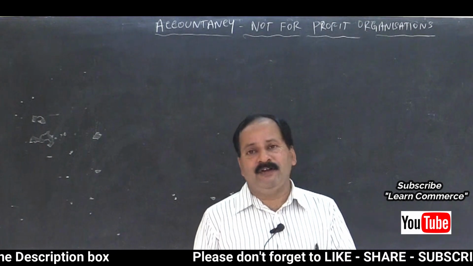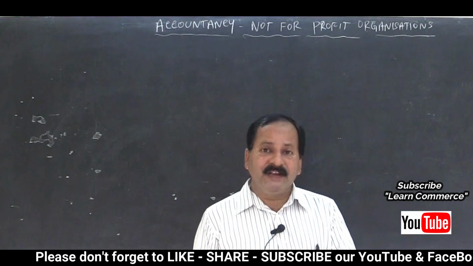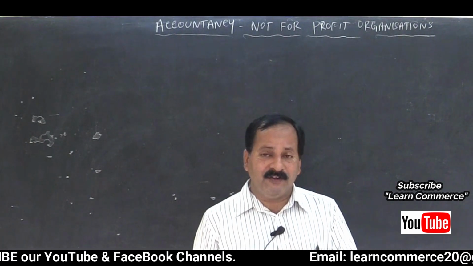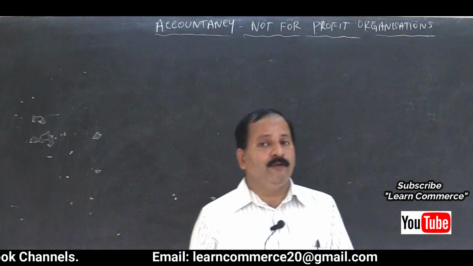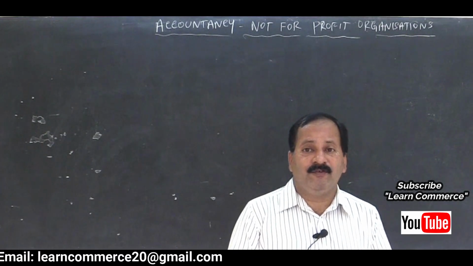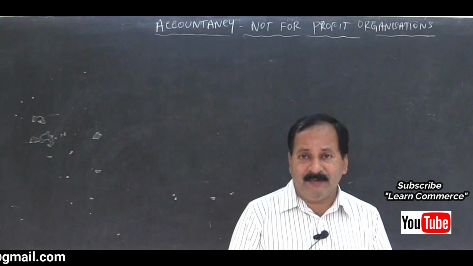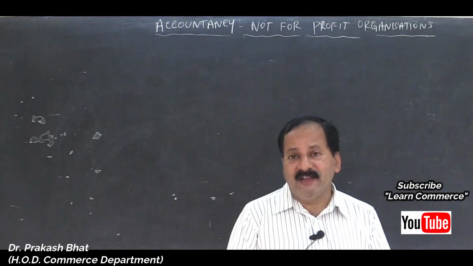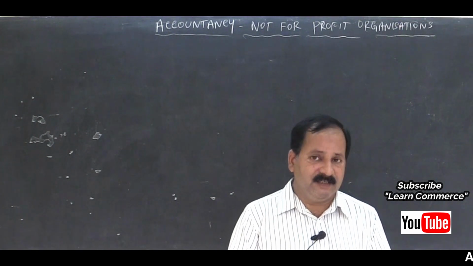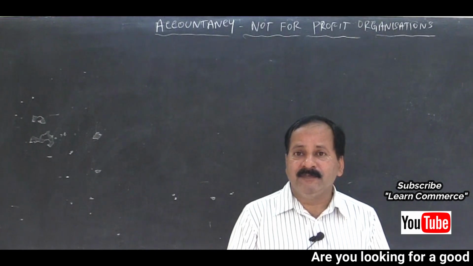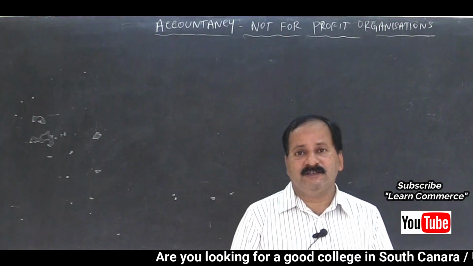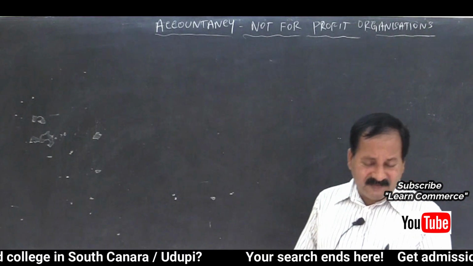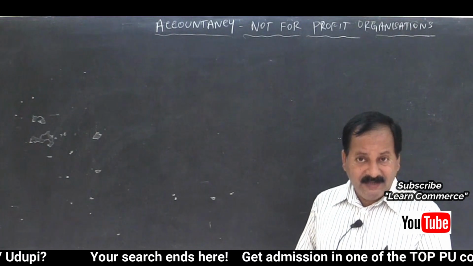Then what is capital fund? The difference between the total assets and total liabilities of a not-for-profit organization is called capital fund. In case of trading concerns, it is capital account, right? In case of sole trader, it is capital account. In case of not-for-profit organization, it is called capital fund. And all capitalized receipts are added to this fund, including the current year surplus, isn't it? So let us take up receipts and payments account and income and expenditure account in detail.